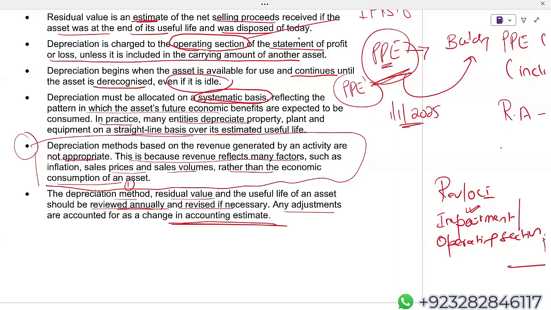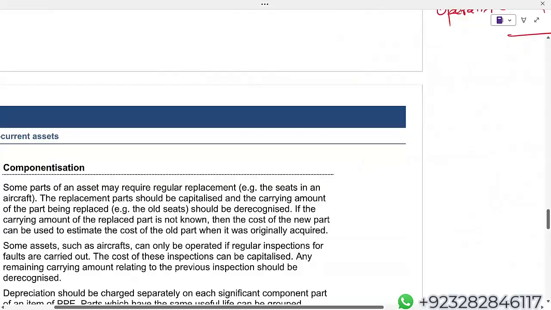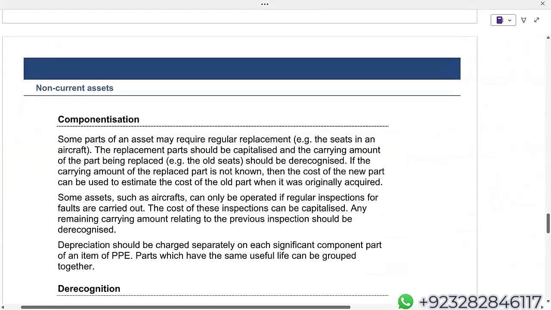Depreciation method 1, residual value 2, useful life 3. You have to review them annually, and if it is necessary to change, then you have to change it. If any one of them changes, the change is treated as a change in estimate. Change in estimate is always applied prospectively. Okay.